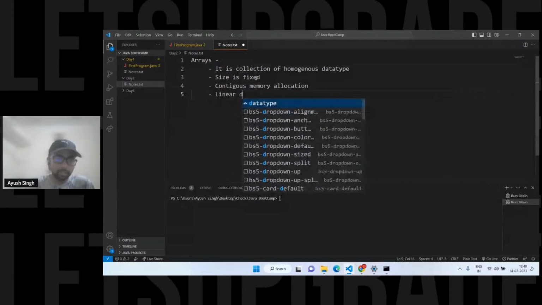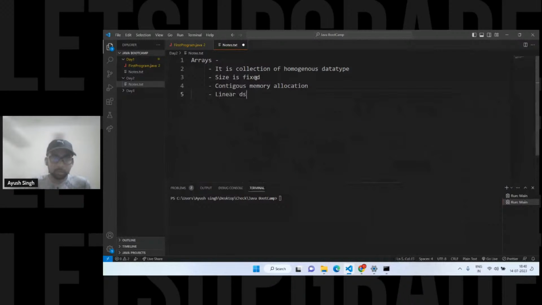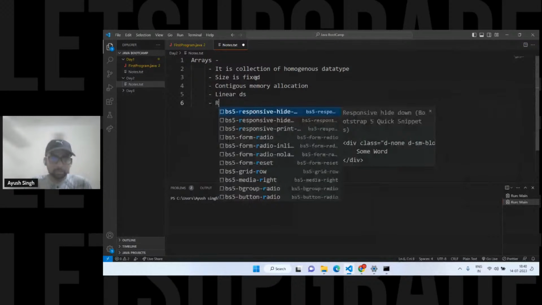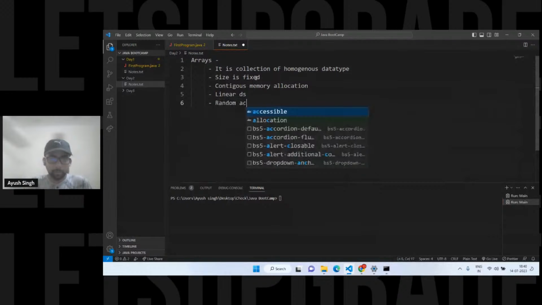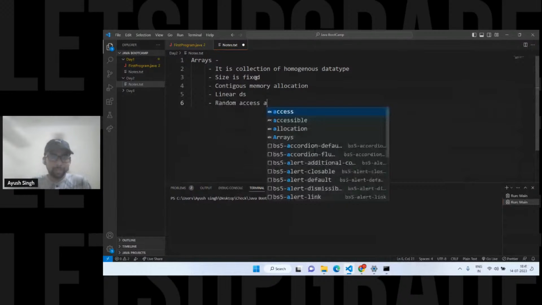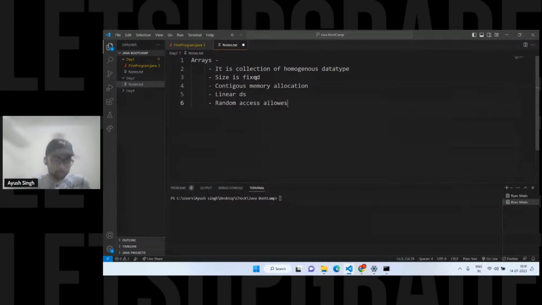So this is a linear data structure, and one more point is random access is allowed. Okay. So what does this random access mean? You can use the indexes to get the elements, whatever, right? It's not fixed, unlike the linked list, right? Those who already know. So in the linked list, or let's suppose stack. Stack was obviously linear, but you cannot get random access to the element.